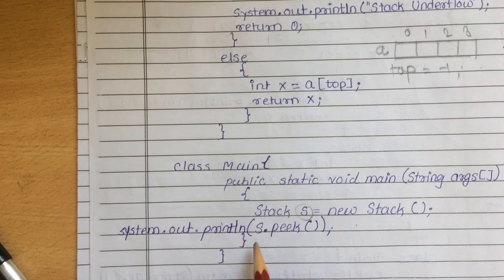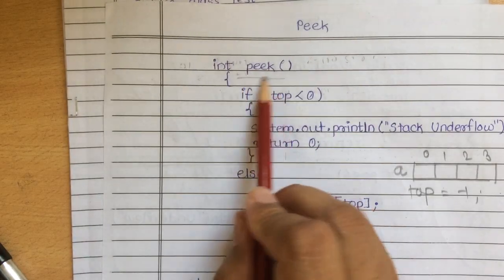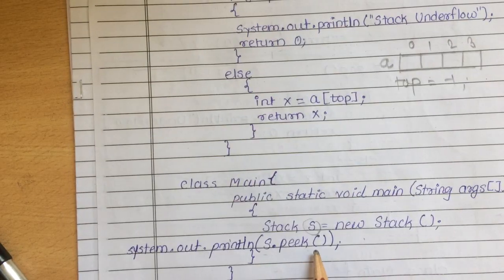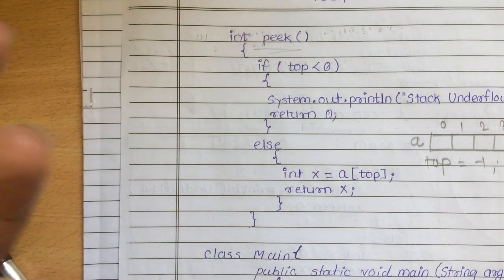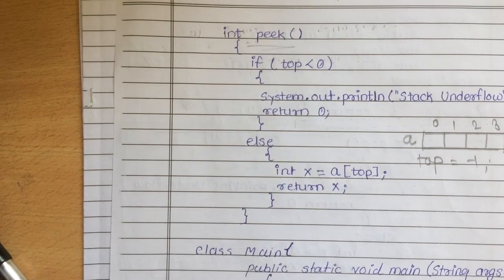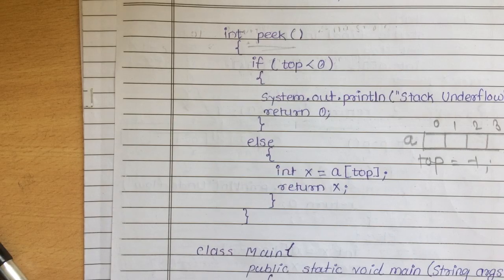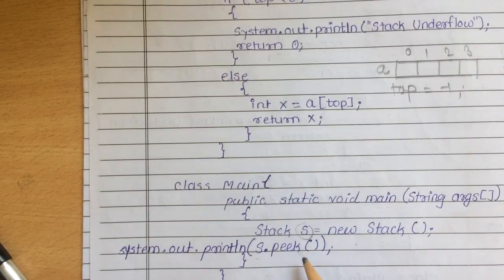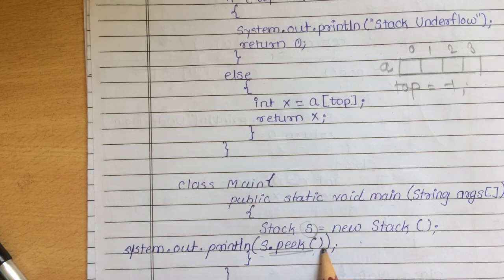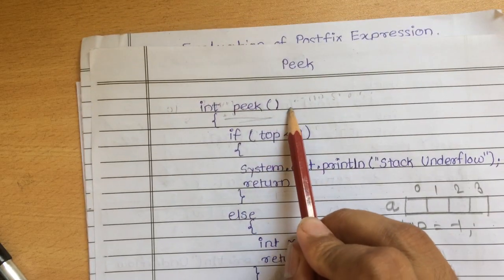When we call this function, s dot peek, s is an object, and just consider we have written this in class stack. How to declare class stack, we have seen in the previous two lectures. When this s dot peek function is called, our control will automatically get transferred over here.